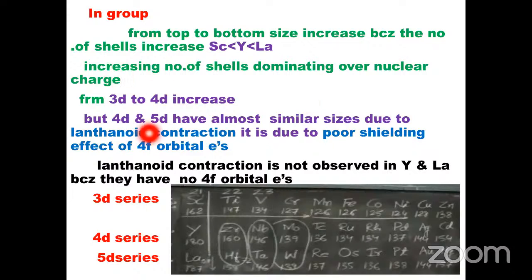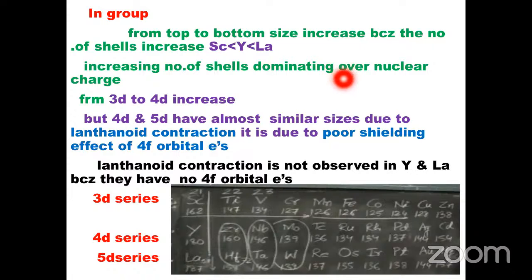What about in a group? In a group, from top to bottom, the sizes increase because the number of shells increases. Then what about a period? In a period, the atomic number increases, but the atomic radius decreases because the outermost electron, the last electron, is entering the same shell.